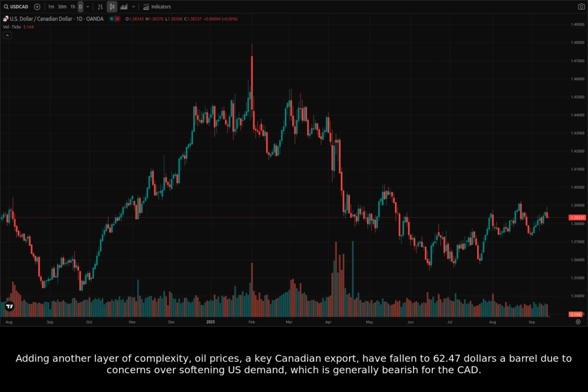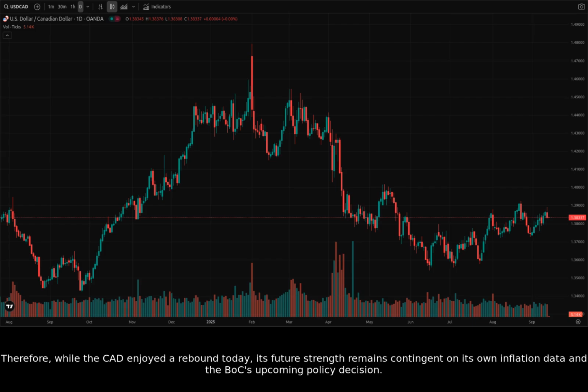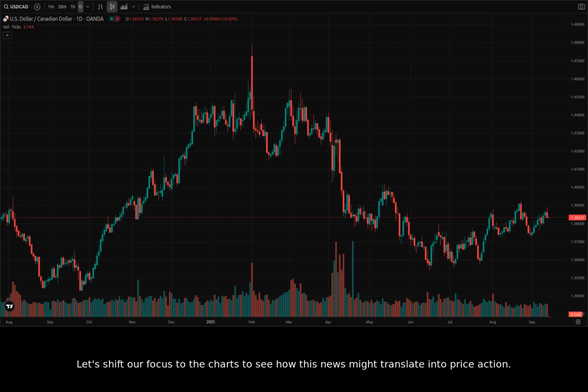Adding another layer of complexity, oil prices, a key Canadian export, have fallen to $62.47 a barrel due to concerns over softening U.S. demand, which is generally bearish for the CAD. Therefore, while the CAD enjoyed a rebound today, its future strength remains contingent on its own inflation data and the BOC's upcoming policy decision. Let's shift our focus to the charts to see how this news might translate into price action.